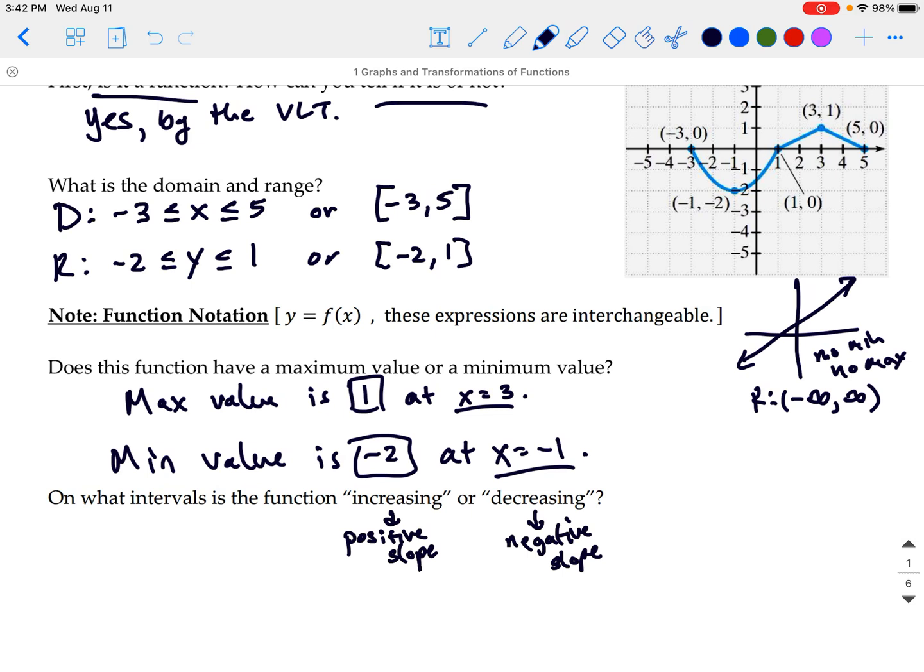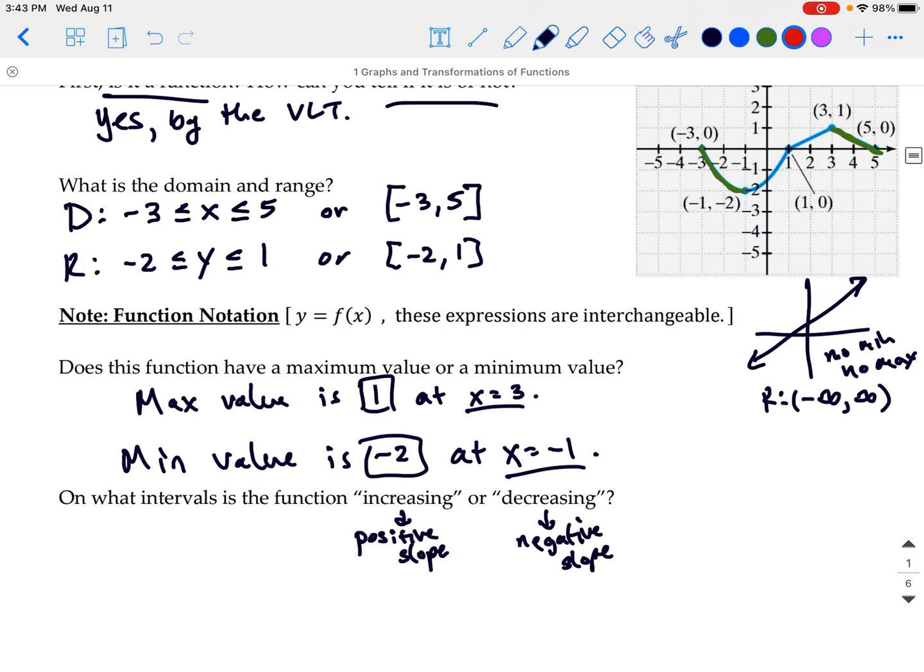So if we look at our function here, let's add in some color maybe. We can see that the function is decreasing from -3 to -1. Then it's increasing after that. We've got this little blip at 1, but it does continue to increase all the way to 3. And then from 3 to 5, we are decreasing again, which means we have 2 intervals where we are decreasing. And it looks like 2 intervals where we're increasing, but those intervals overlap.